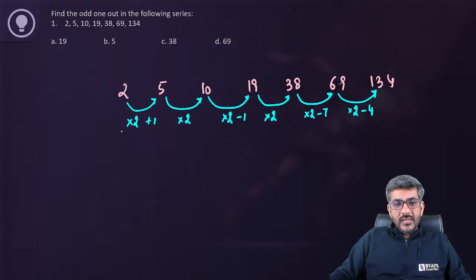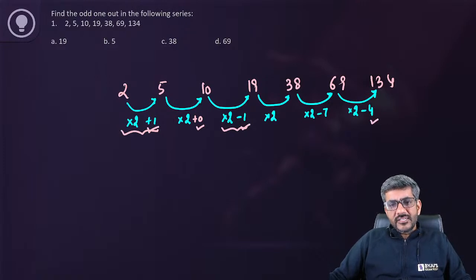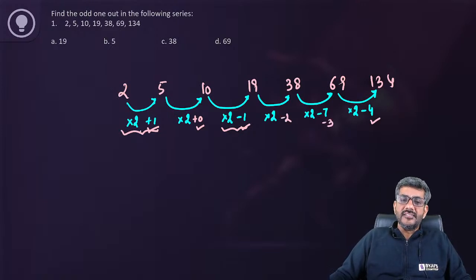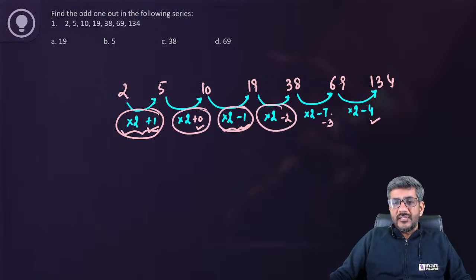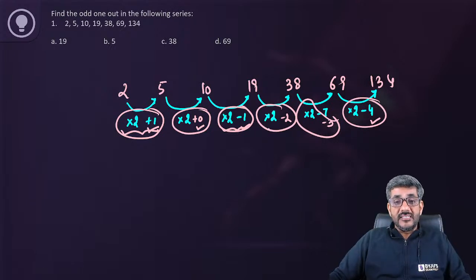But if I look at this, it is into 2 plus 1, it is into 2 minus 1, it's kind of into 2 plus 0. So I have into 2 everywhere, but apart from that I have plus 1, 0, minus 1, and then minus 4. Can I say it must be minus 2 and it must be minus 3 that satisfies the series? Into 2 plus 1, into 2 plus 0, into 2 minus 1, into 2 minus 2, into 2 minus 3, into 2 minus 4. That will create the series. So probably this is the number because of which this one and this one both went wrong.